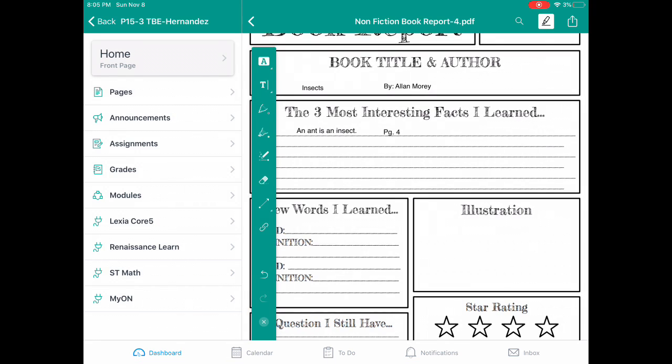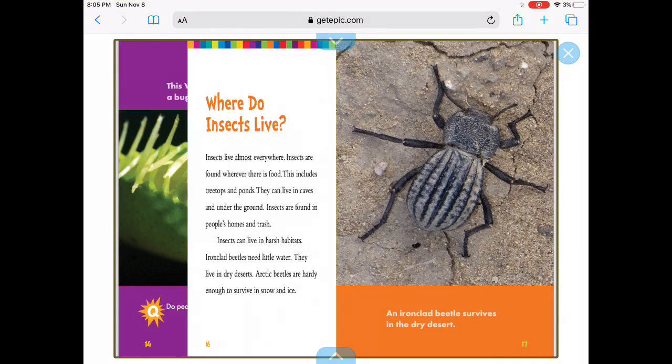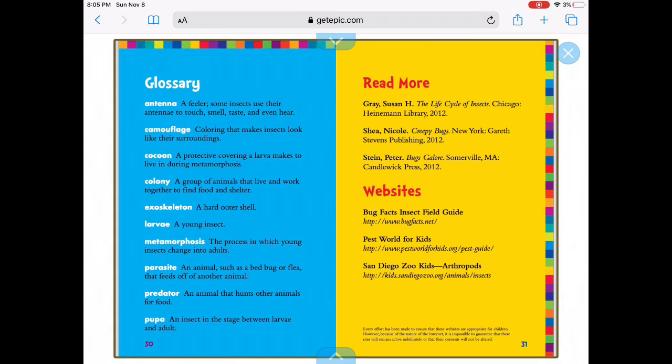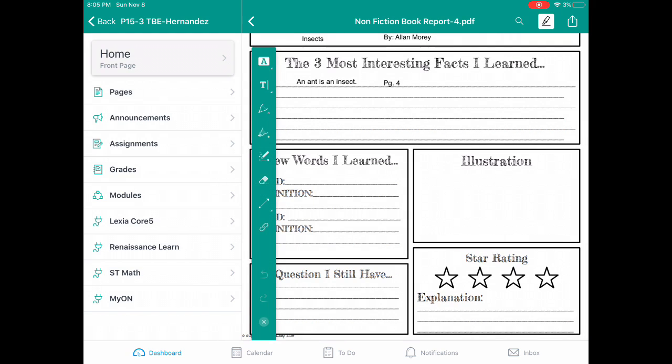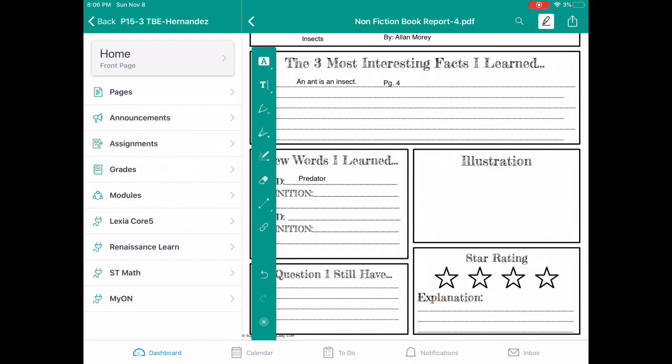Now, new words I learned. Now, some books that are nonfiction, at the very end of the book, they have something called a glossary. A glossary. Say that again, glossary. The glossary tells you words that you could learn. So one word I'm going to put is a word that's cool to me. I see a word that says predator, an animal that hunts other animals for food. I like that word. And now I go over here. Word, predator. Okay, misspelling. Predator. Done. And I put in what it means.